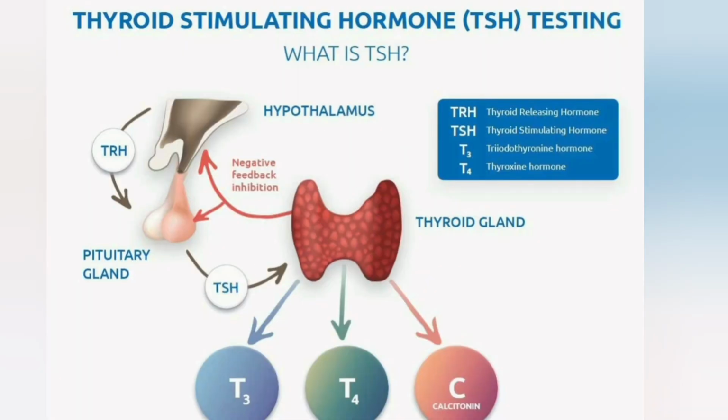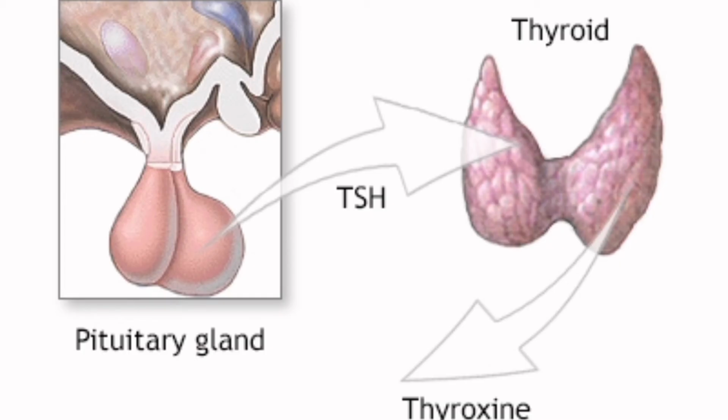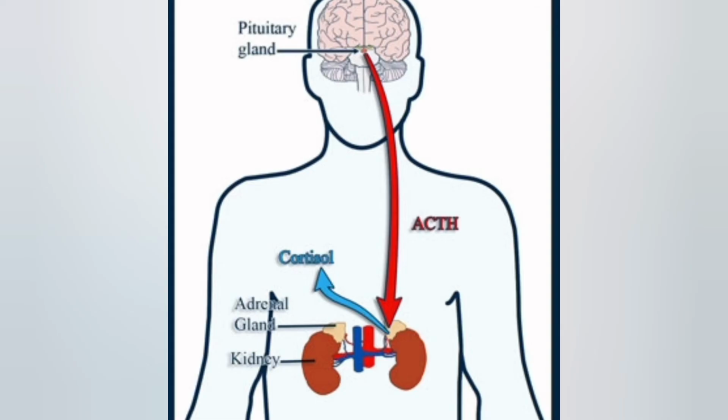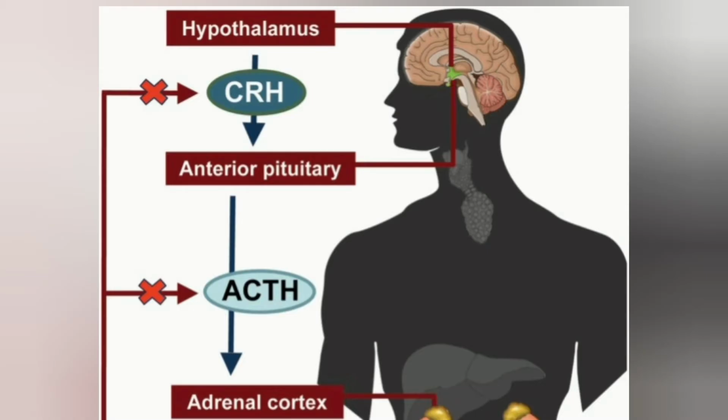Now what is TSH? TSH is thyroid stimulating hormone that stimulates the thyrotroph cell of the anterior lobe of the pituitary to secrete its thyroid stimulating hormone or thyrotrophin. This TSH stimulates the synthesis and secretion of thyroid hormones from the thyroid gland. Now the next type of hormone that we will study here is ACTH. So what is ACTH? ACTH is adrenocorticotrophic hormone.